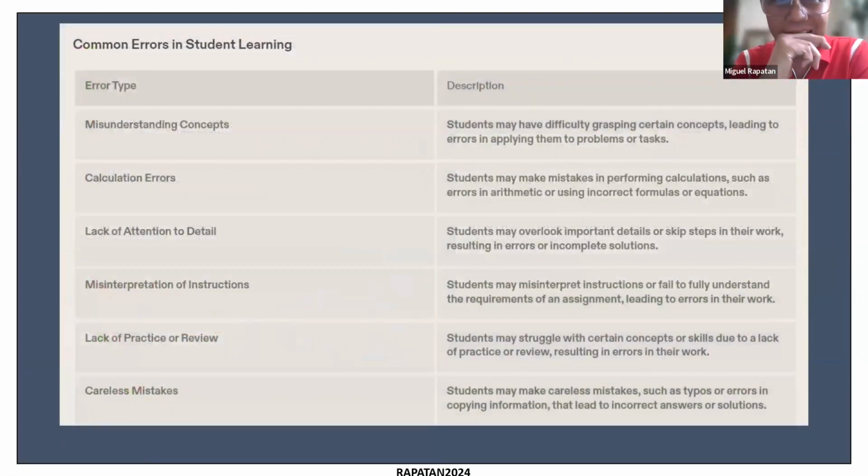So here is a way of classifying errors, error types. It could be because of misunderstanding. It could be because of calculation errors, or a lack of attention to detail, misinterpretation of instructions. The instructions are not clear. That's why there were a lot of errors. Lack of practice or review, and careless mistakes. So you have on the right the descriptions. Okay. Now, what is the help that this can give?